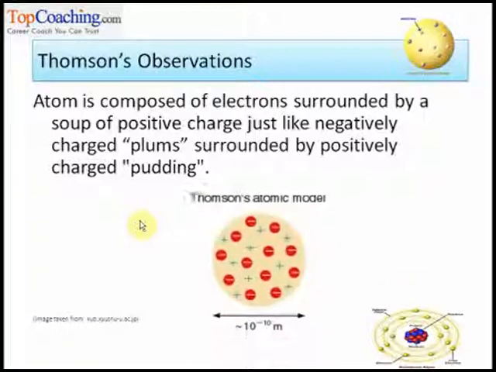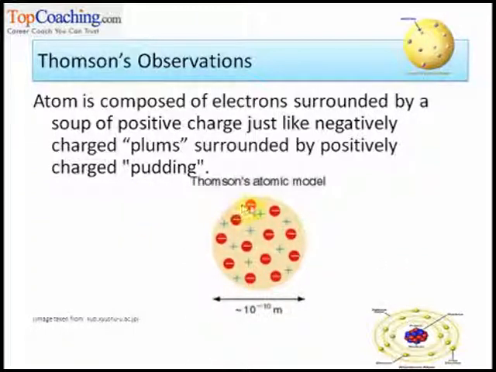Hence, according to Thomson's model, atom is composed of electrons surrounded by a soup of positive charge, just like negatively charged plums surrounded by positively charged pudding. So, Thomson's model is also called plum pudding model, where the negative electrons are mentioned as plums and the positive charge, a soup of positive charge, is known as the pudding, right?